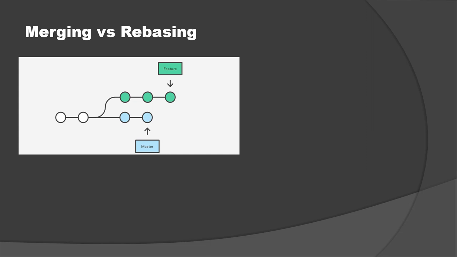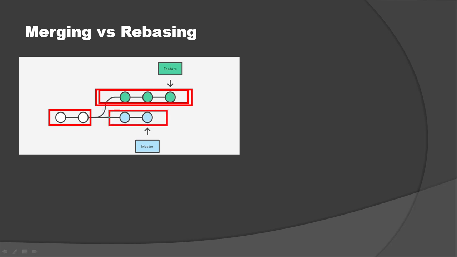So here, in this image, let's say initially I have a master branch, and from the master branch I have created a feature branch, right? When we created the feature branch, there were 2 commits on the master branch, and after creating the feature branch we made 3 commits, right? And let's say I want to merge my changes from the feature branch into the master branch, and I find that while I was developing the feature branch, someone has made 2 new commits on the master branch, right? Then how can we merge these things?